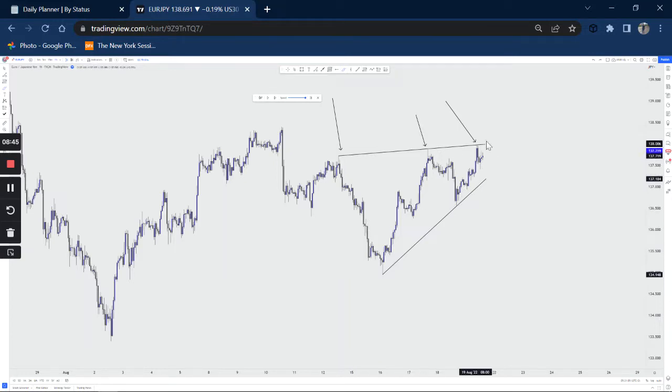So guys, now that we have our third touch here, what we look out for is this pattern. As you can see, the price is pushing to the upside, pulls back, pushes to the upside, pulls back, pushes to the upside, pulls back. So you can clearly see that we are creating some sort of ascending pattern. So you already know that this pattern is a reversal, and we are approaching our third touch.